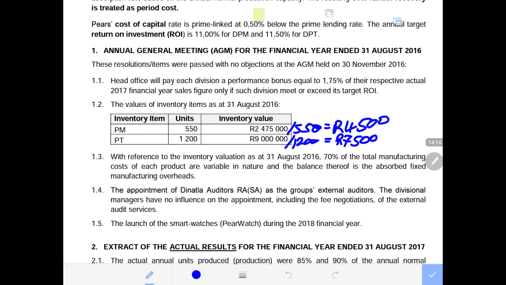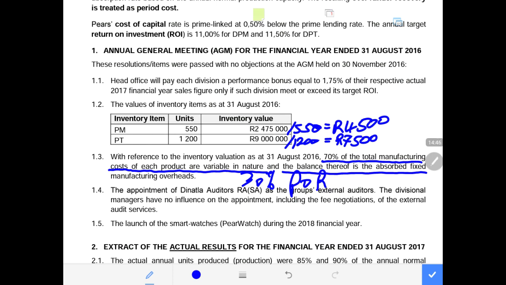Then it says under 1.3, with reference to the inventory valuation as at 31st of December 2016, which is in reference to this one, 70% of the total manufacturing cost of each product is variable in nature, and the balance is absorbed fixed manufacturing overheads, meaning 30% is our predetermined overhead rate, which is the fixed part of the fixed manufacturing overheads.